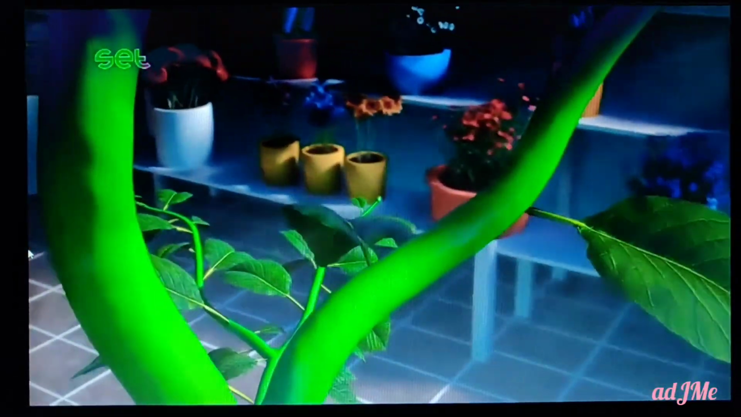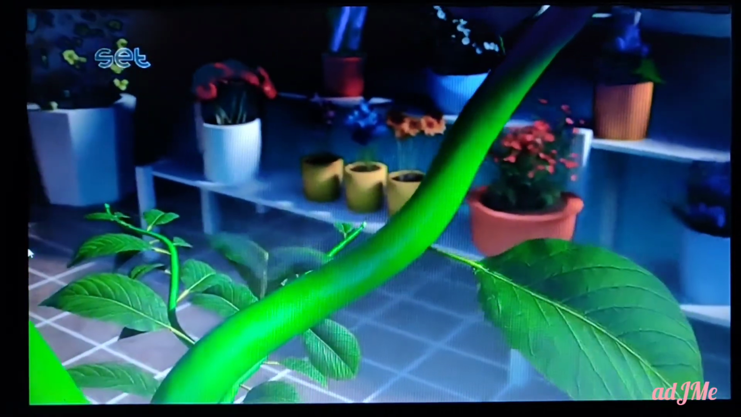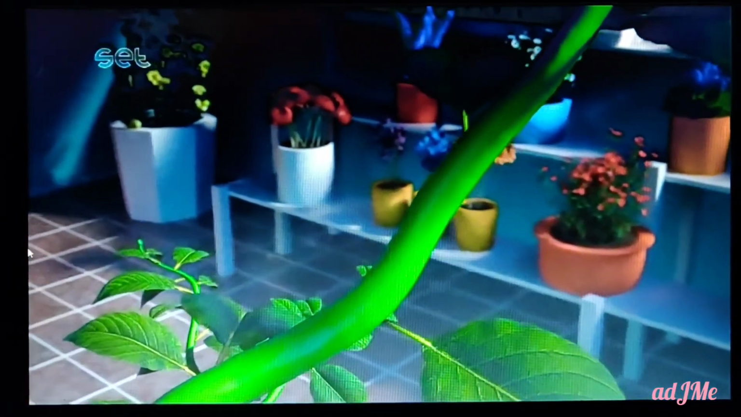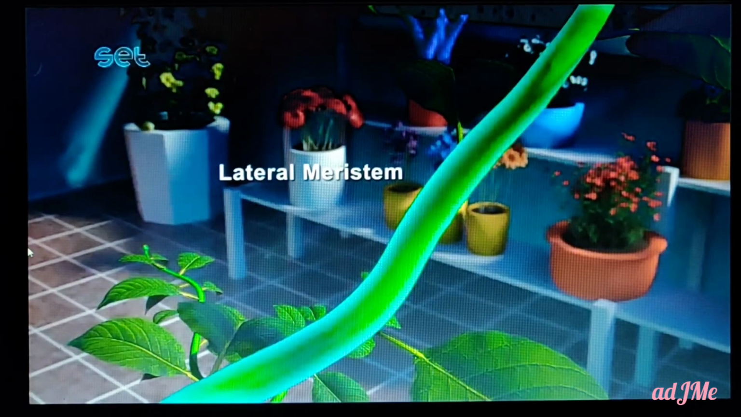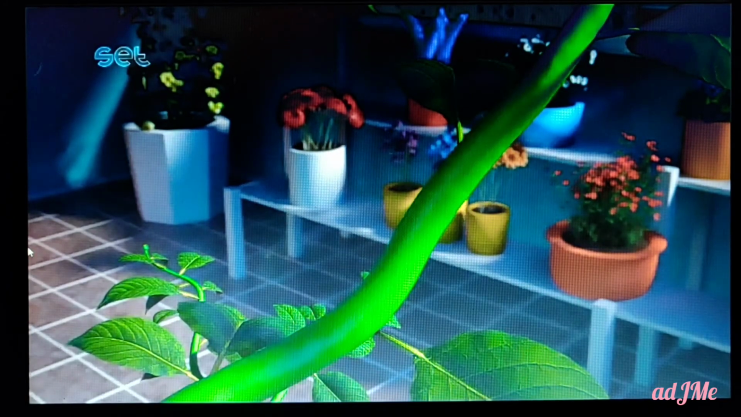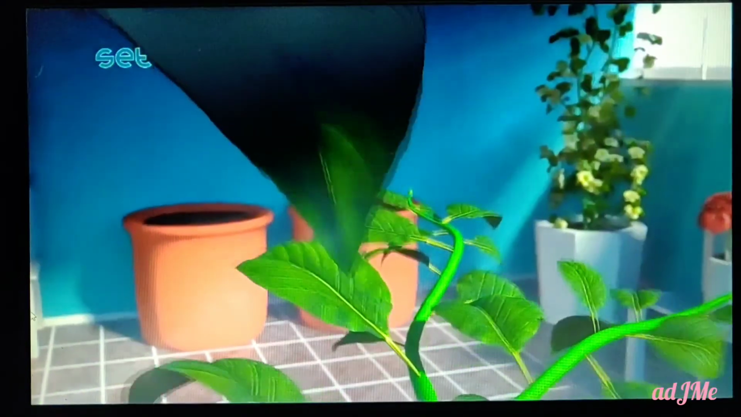Lateral meristem, which enhances the girth or width of a shoot system. So if a plant is thick in its shoot system, it is because of the lateral meristem. And at last, intercalary meristem, which actually enhances the internodes of a shoot system. What is an internode? The space between two nodes is called an internode.